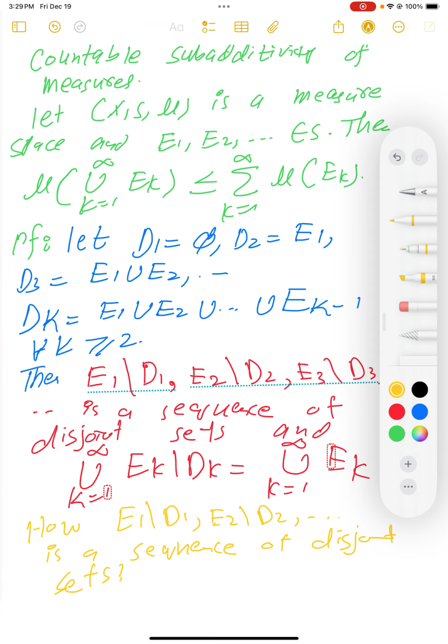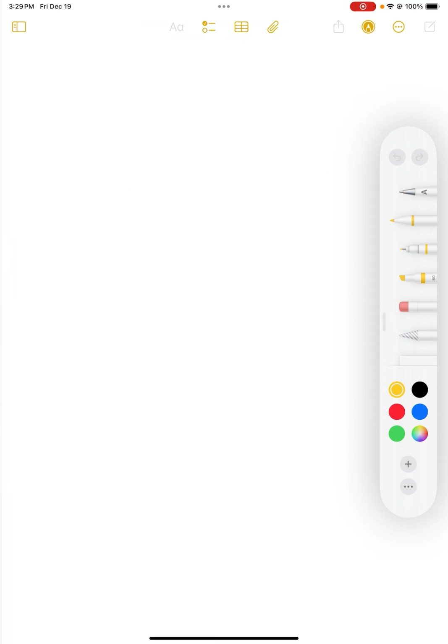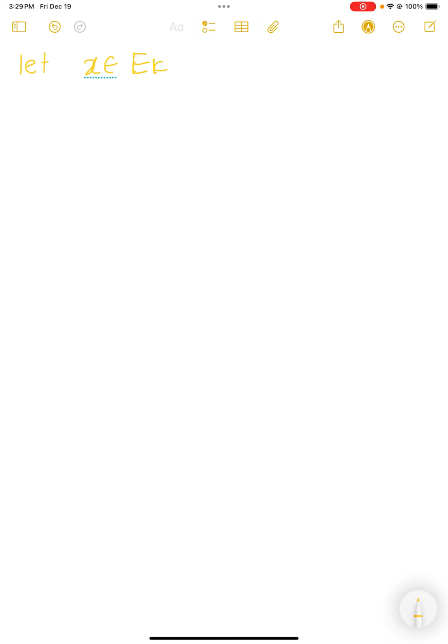To see the contradiction, suppose there is an element x in the intersection of (E_k difference D_k) and (E_m difference D_m), where we assume k is greater than m.